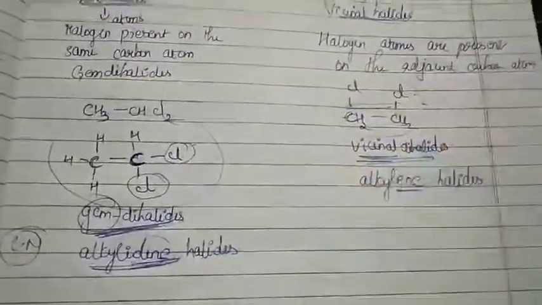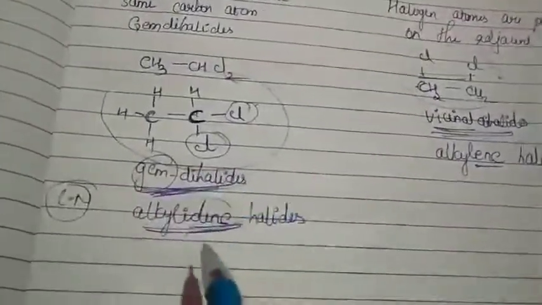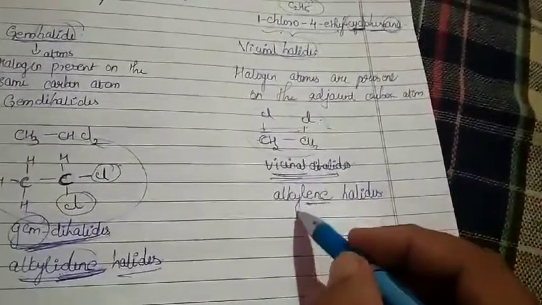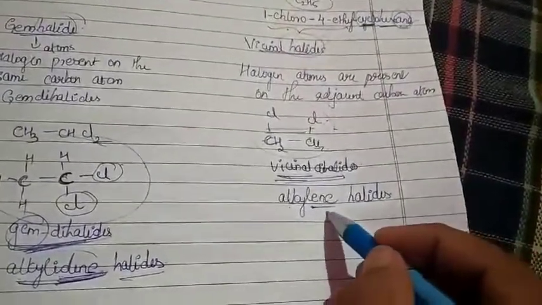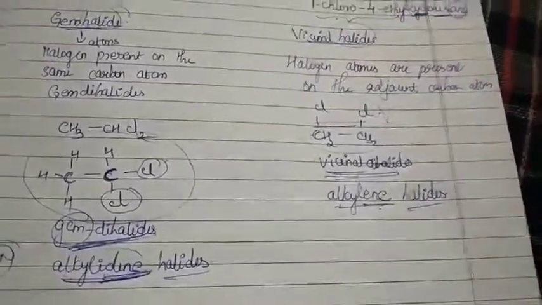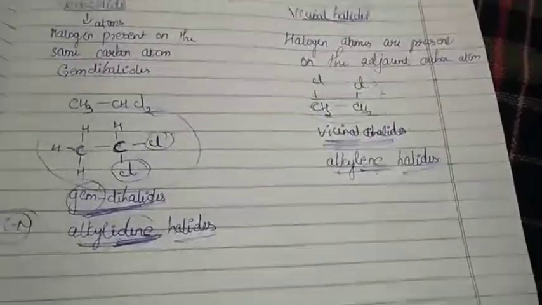But when we are coming to respective common names, the gem dihalides is called alkylidene halides, whereas that of your vicinal dihalides is called as what? Alkylene halides. Here alkylidene, here alkylene. Okay, very much important to remember these things.